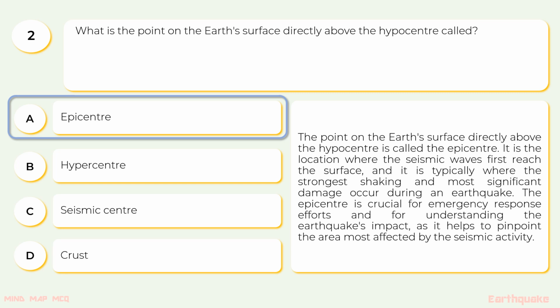It is the location where the seismic waves first reach the surface, and it is typically where the strongest shaking and most significant damage occur during an earthquake. The epicenter is crucial for emergency response efforts and for understanding the earthquake impact, as it helps to pinpoint the area most affected by the seismic activity.